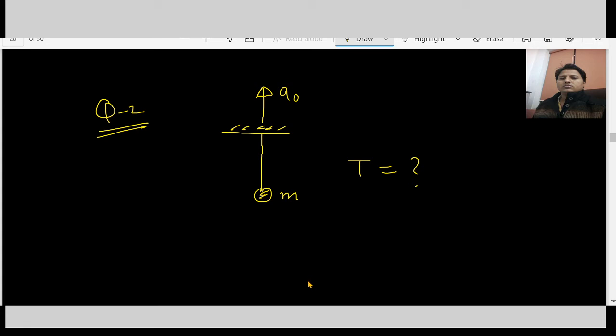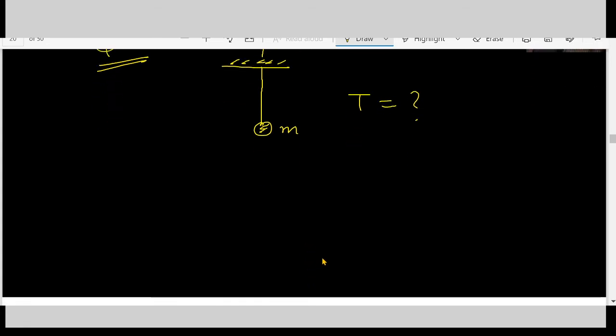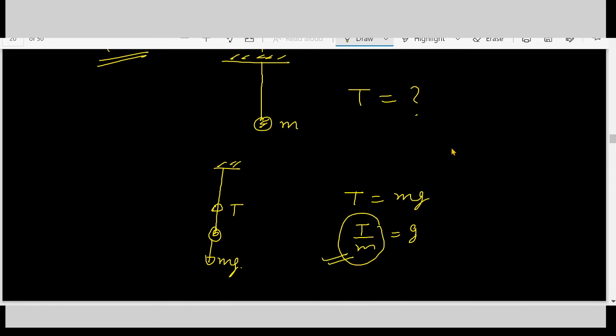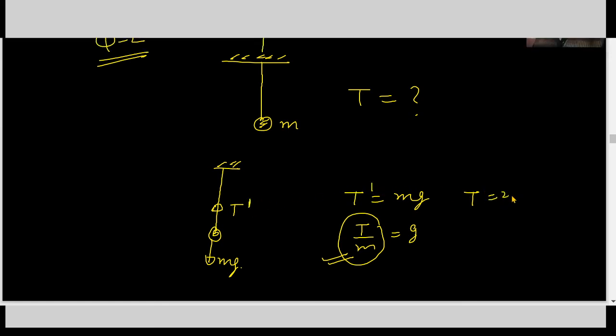Basically, in the previous problem, we calculated T, and the downward force is mg. So T equals mg, and we have used g, that is T over m. So we have to use T over m for all the cases. The time period 2 pi under root L by g is actually tension by mass. Tension by mass is a useful factor.